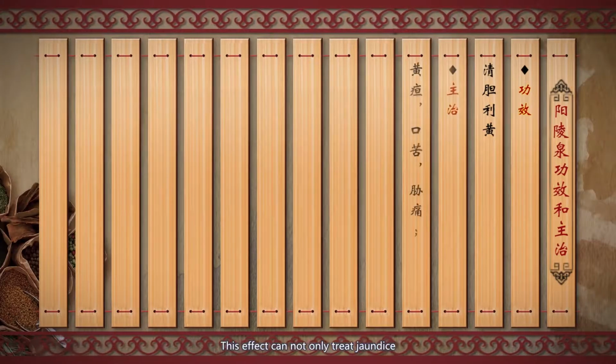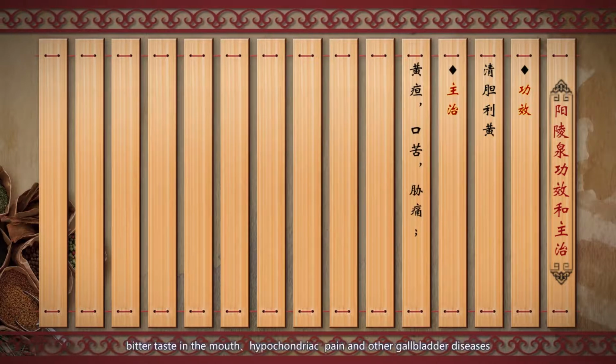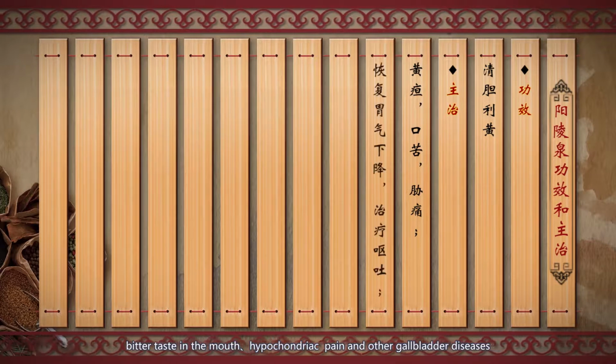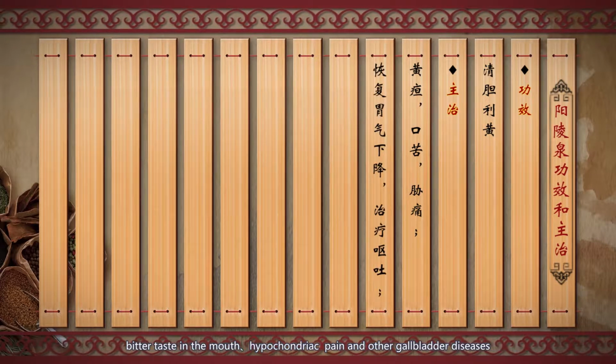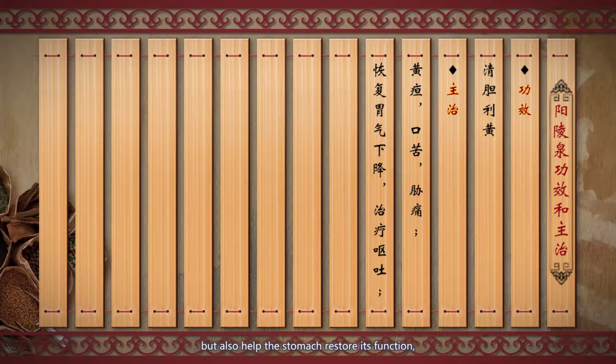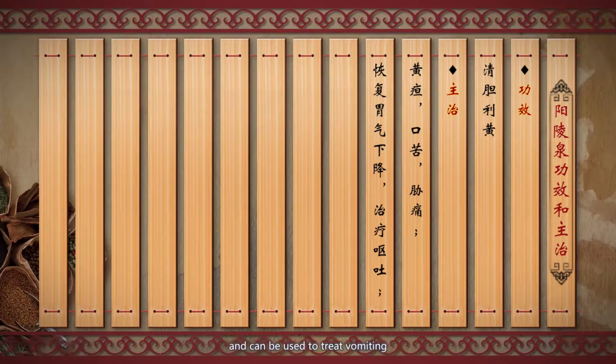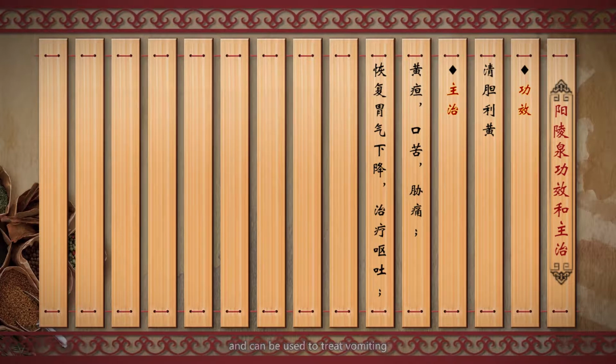This effect can not only treat jaundice, bitter taste in the mouth, hypochondriac pain, and other gallbladder diseases, but also help the stomach restore its function, and can be used to treat vomiting.